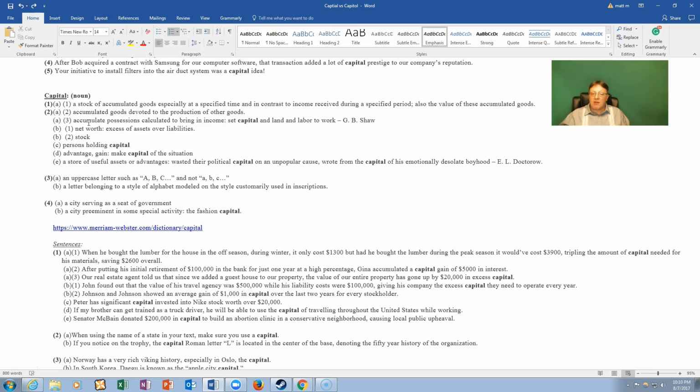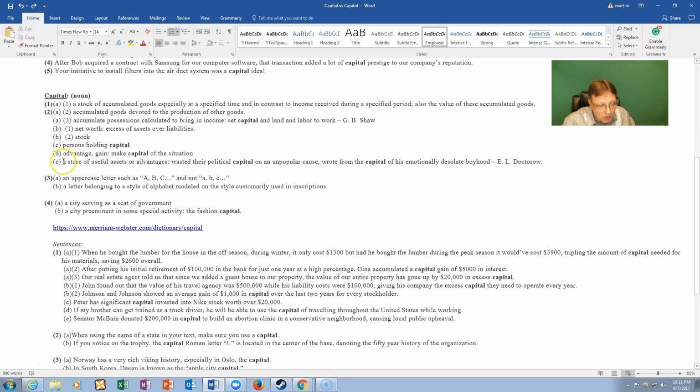G.B. Shaw has said that, which will make a little more sense in a minute. So that means you have things, possessions, things that are yours that you have acquired that you think are going to bring in more money to you.